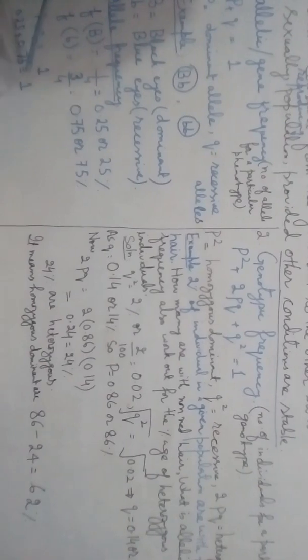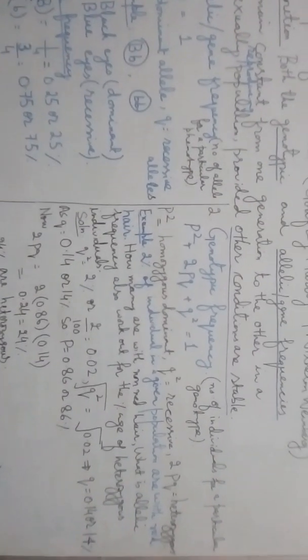So 1 by 4 is equal to 0.25 or 25%, while the frequency of q, that is small b, is 3 by 4, which is equal to 0.75 or 75%. Now we can confirm that the sum is equal to 1. The frequency of B is 0.25, and the frequency of q is 0.75.